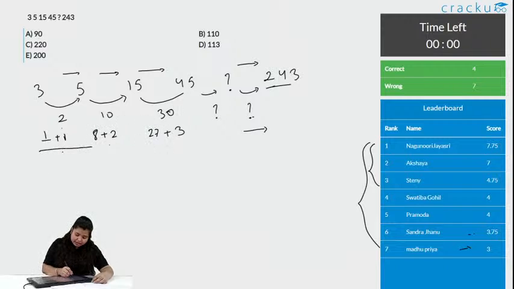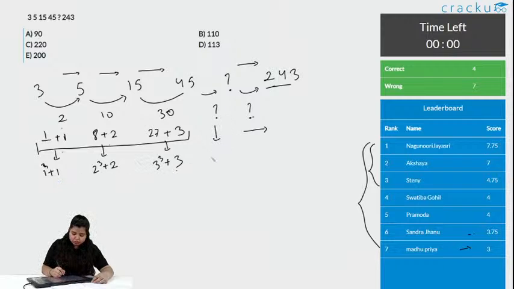If I reach till here, can I say what the series is now? This is 1 plus 1, okay. Whether you make it a square or a cube does not matter, but we do not have a square of 8, rather we can say 8 is 2 cube plus 2. Similarly, 27 we can say 3 cube plus 3. So, this is 1 cube plus 1, this is 2 cube plus 2, this is 3 cube plus 3, then the next number should be 4 cube plus 4 and the next number should be 5 cube plus 5.